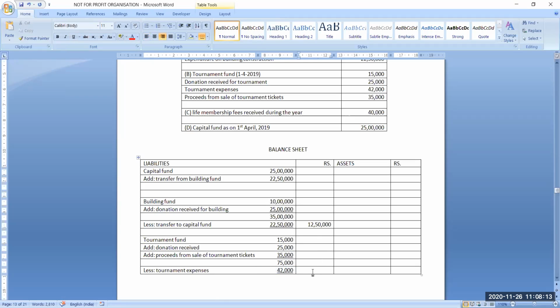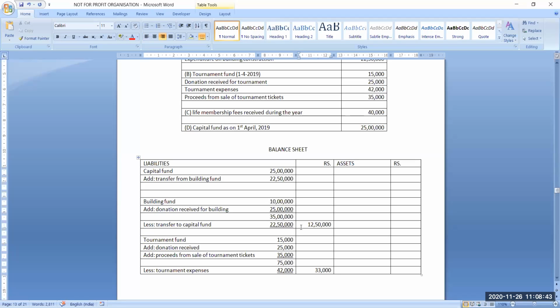Once expenses are there, obviously your fund will get reduced. But if you are creating any asset out of that, you will have that asset. Your fund will get reduced, but you will have the asset in exchange. And that's why it will become your capital. This is the difference between these two types of funds. So it will be 75 minus 42, that is 33,000. So now the balance in tournament fund is 33,000.